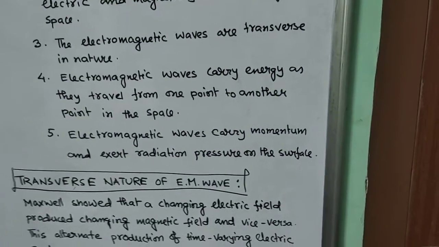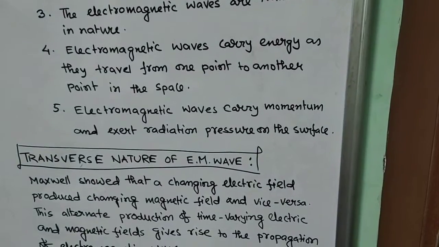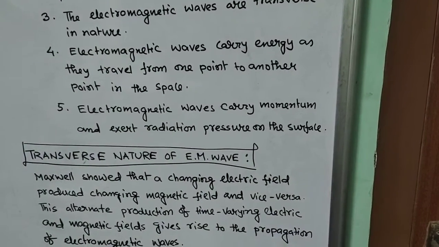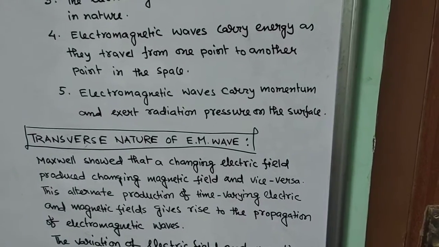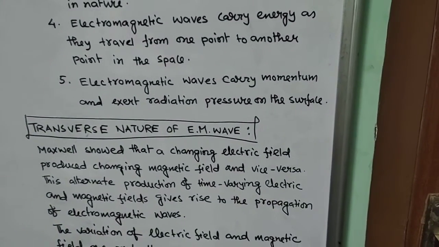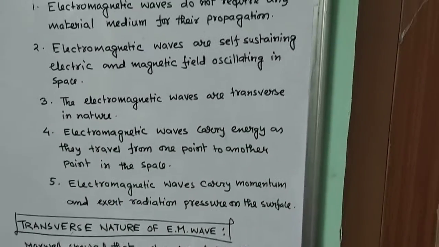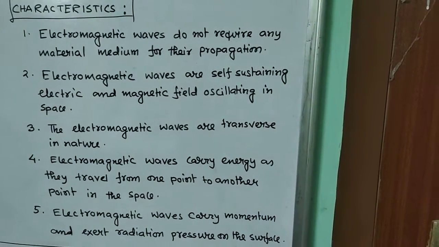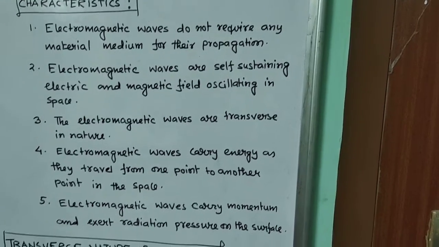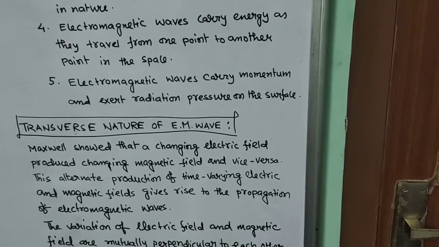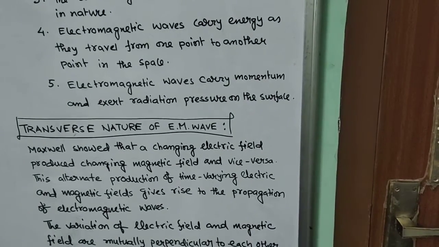Now the topic which we are going to discuss next is the transverse nature of electromagnetic waves. Under this topic we need only the qualitative explanation, meaning the mathematical part is not required. Now let me read out what we have written. Already we have said that electromagnetic waves are transverse in nature. It is under characteristic number 3. It means both electric field and magnetic field are perpendicular to each other and perpendicular to the direction of propagation.